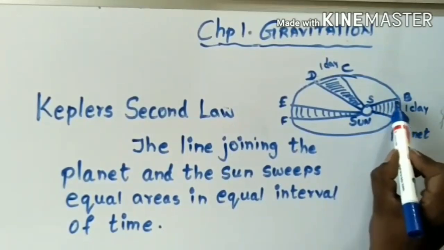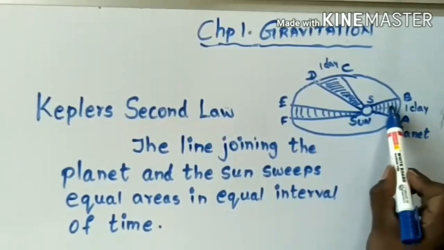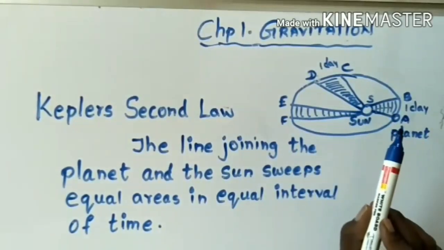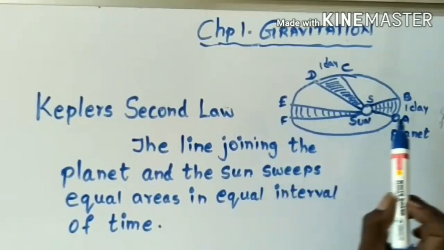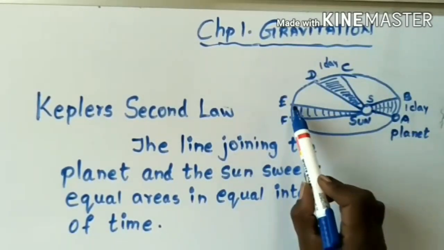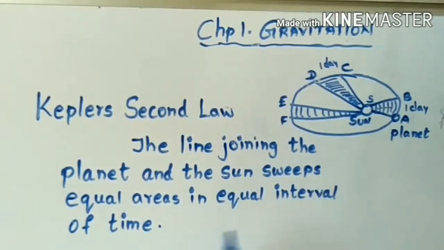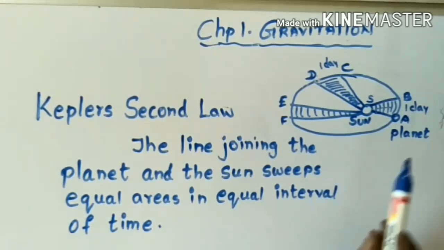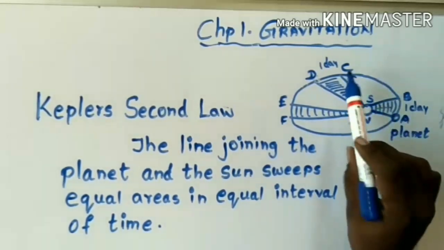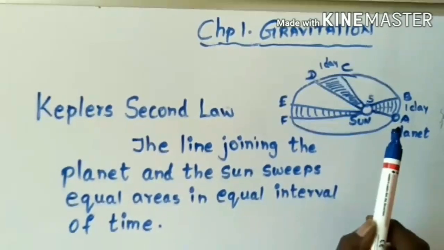Just by seeing this, this is smaller, this is bigger, this is very thin, but this area and this area and this area are equal in equal interval of time. Let's say this is 1 day from A to B, 1 day from C to D, 1 day from E to F. It sweeps equal area in equal interval of time. Now 1 day means a planet moves from A to B for 1 day, from C to D for 1 day, and from E to F for 1 day.